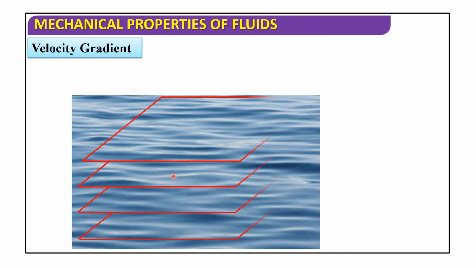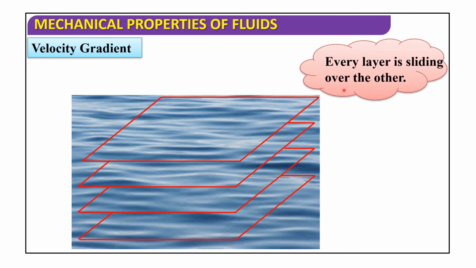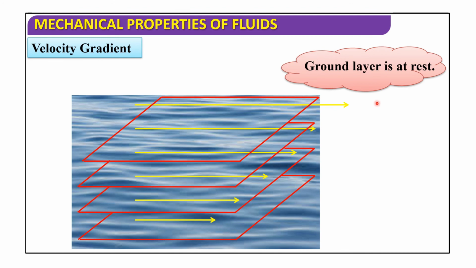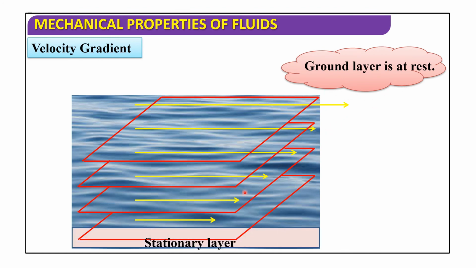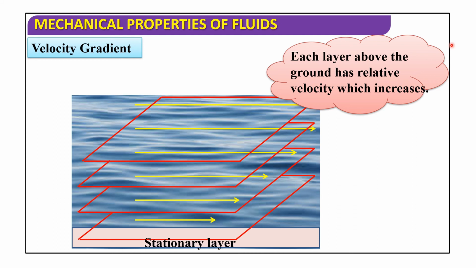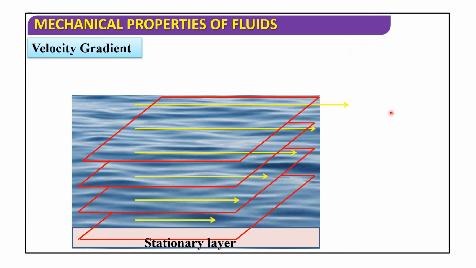Velocity gradient. See here, we divide into layers. Each layer is sliding over the other, and the ground layer is at rest. This is the stationary layer. Each layer above the ground has relative velocity which increases.